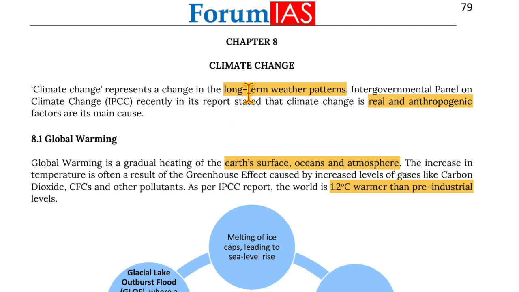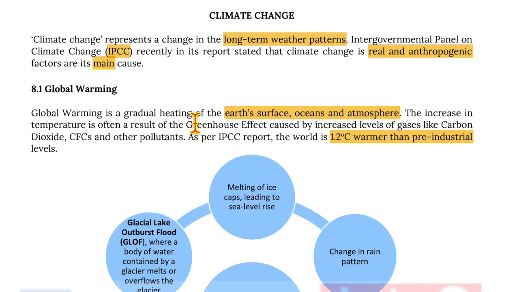Now, moving on to climate change. Climate change represents a change in long term weather patterns. The Intergovernmental Panel on Climate Change, that is IPCC, recently in its report stated that climate change is real and anthropogenic factors are its main cause. Now, global warming. Global warming is the gradual heating of Earth's surface, oceans, and atmosphere.